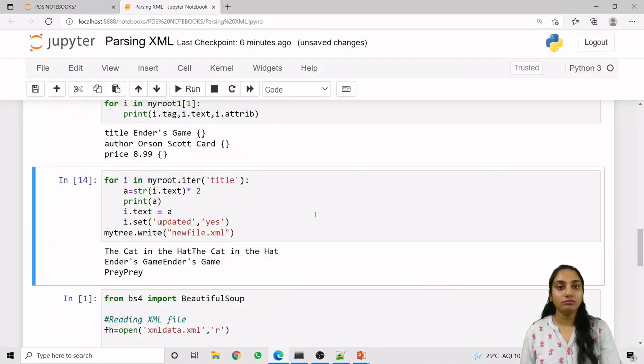So we have learned the two parsing methods or ways, using the Beautiful Soup method and using the XML ElementTree method.